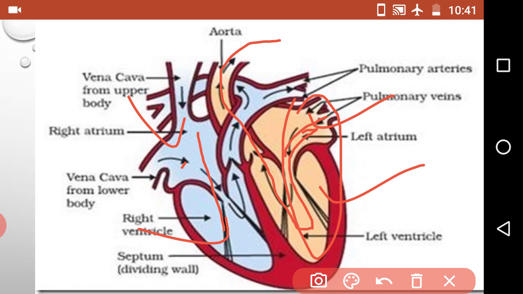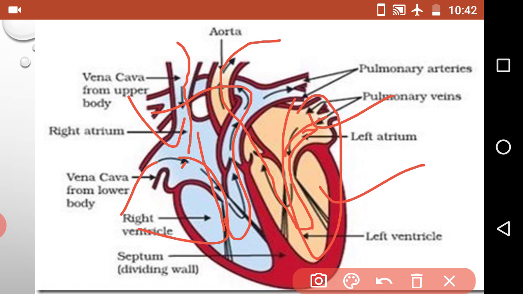Then the impure blood through the vena cava, either from the upper body or from the lower body, enters into the right atrium, and then this impure blood goes to the right ventricle, and from the right ventricle it goes to the lungs, and there it is purified again.